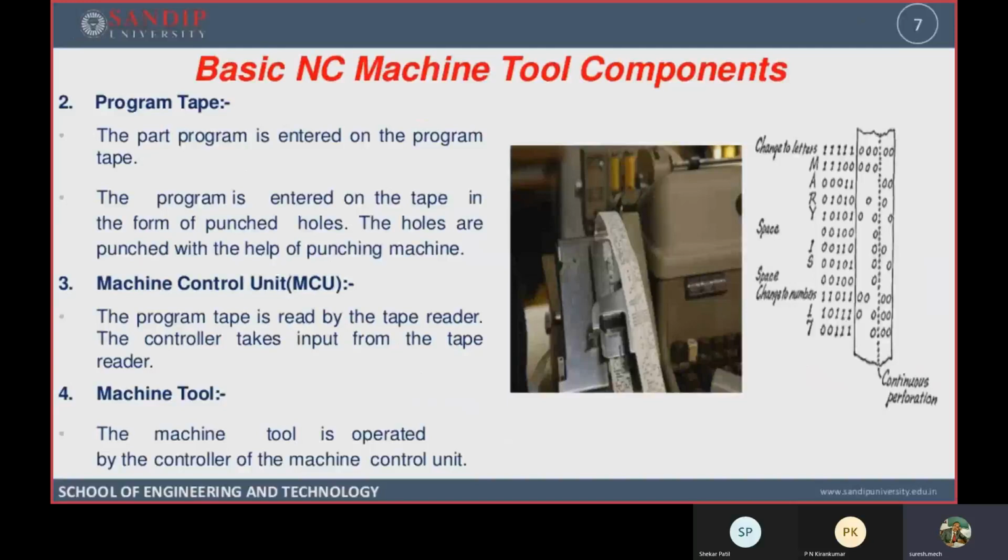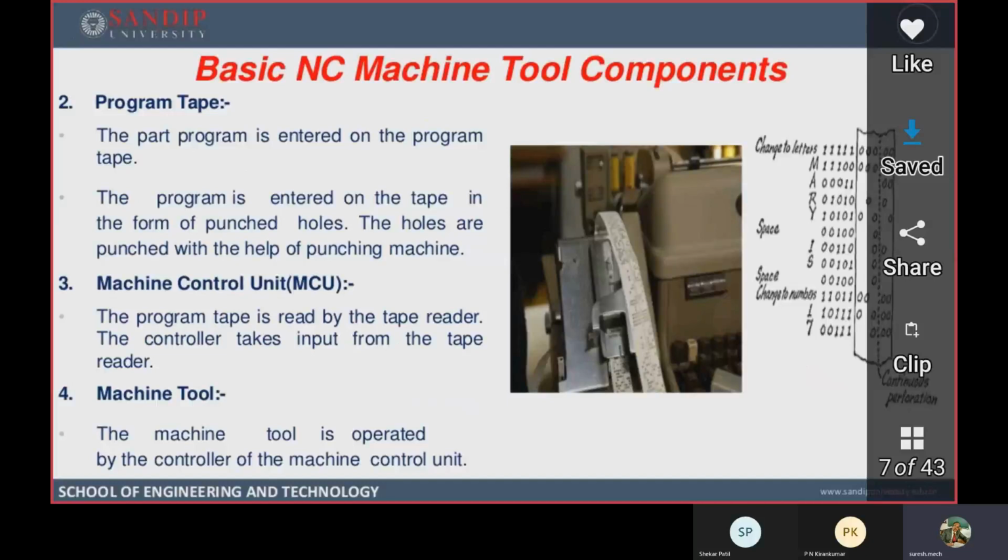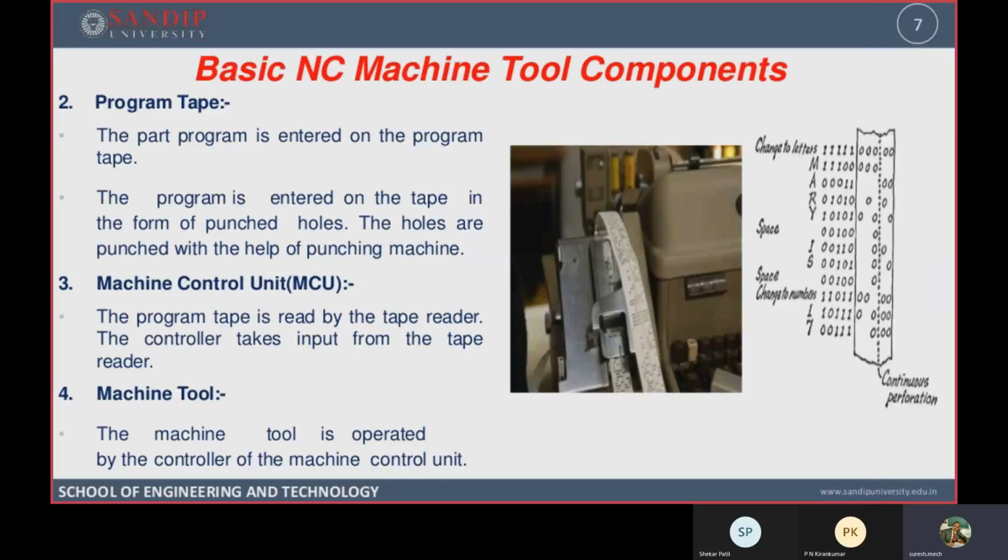Those drawbacks were completely removed, and another technology known as CNC machine came into existence in the field of automation. In the next class, I will explain what we mean by CNC and how the CNC machine operates, with the help of the block diagram. I will clarify all the concepts.